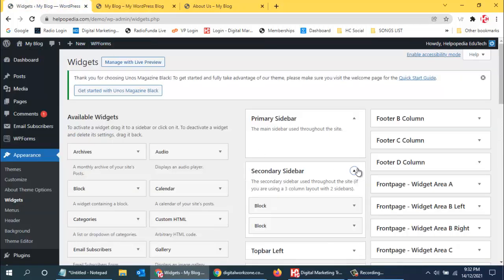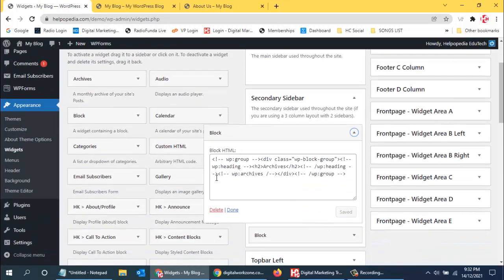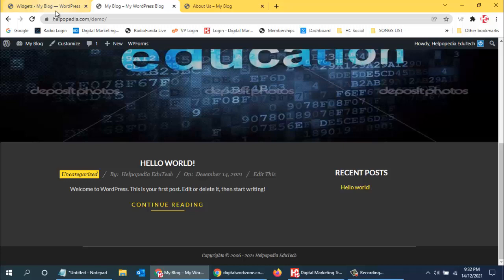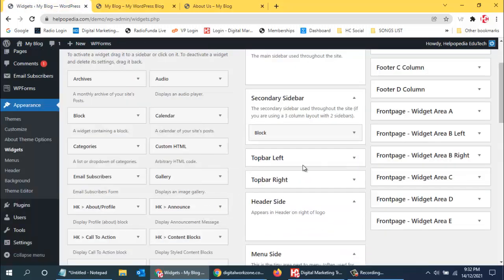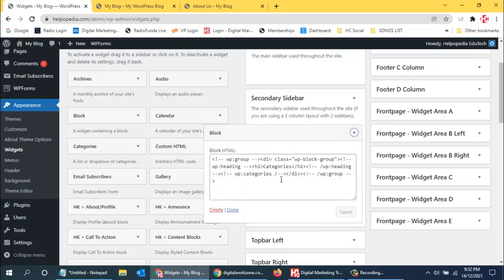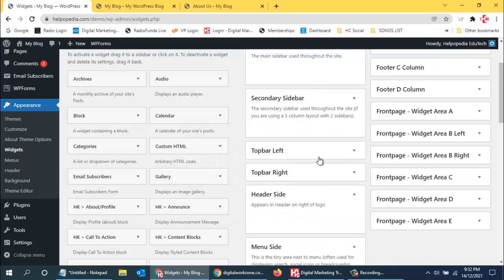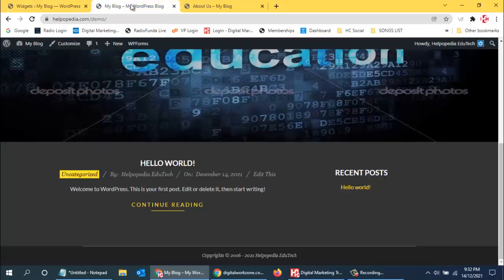Say this block, which block is there, this is archives. Right now we don't see archives over here, we had removed it, so I'll just say delete over here. And this block is for categories, so that also I'll delete. And now I can just refresh the page and see if it is coming up. So all those things, yes, everything is gone.